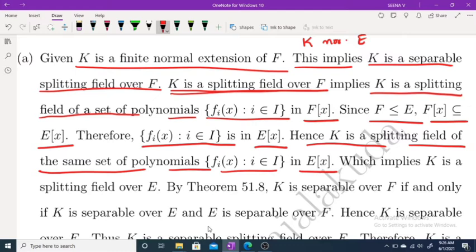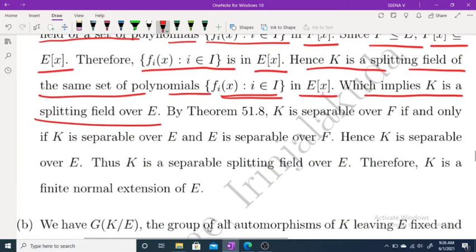That means K is a splitting field of this polynomial in E of x. This implies K is a splitting field over E. Okay.